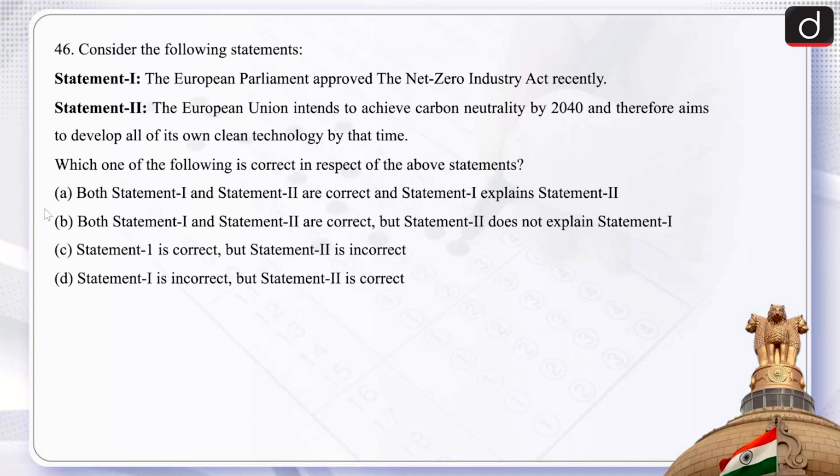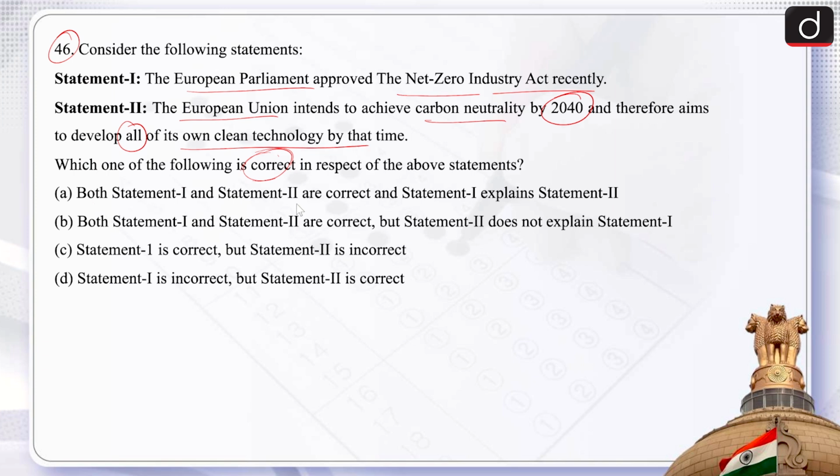Now, next question. This is question number 46. Consider the following statements. There are two statements, statement 1 and statement 2, and we have to talk about which of the following is correct in respect of the above statements. First statement is the European Parliament approved the Net Zero Industry Act recently. Second, the European Union intends to achieve carbon neutrality by 2040 and therefore aims to develop all of its own clean technology by that time. So we have to talk about the correct statement.